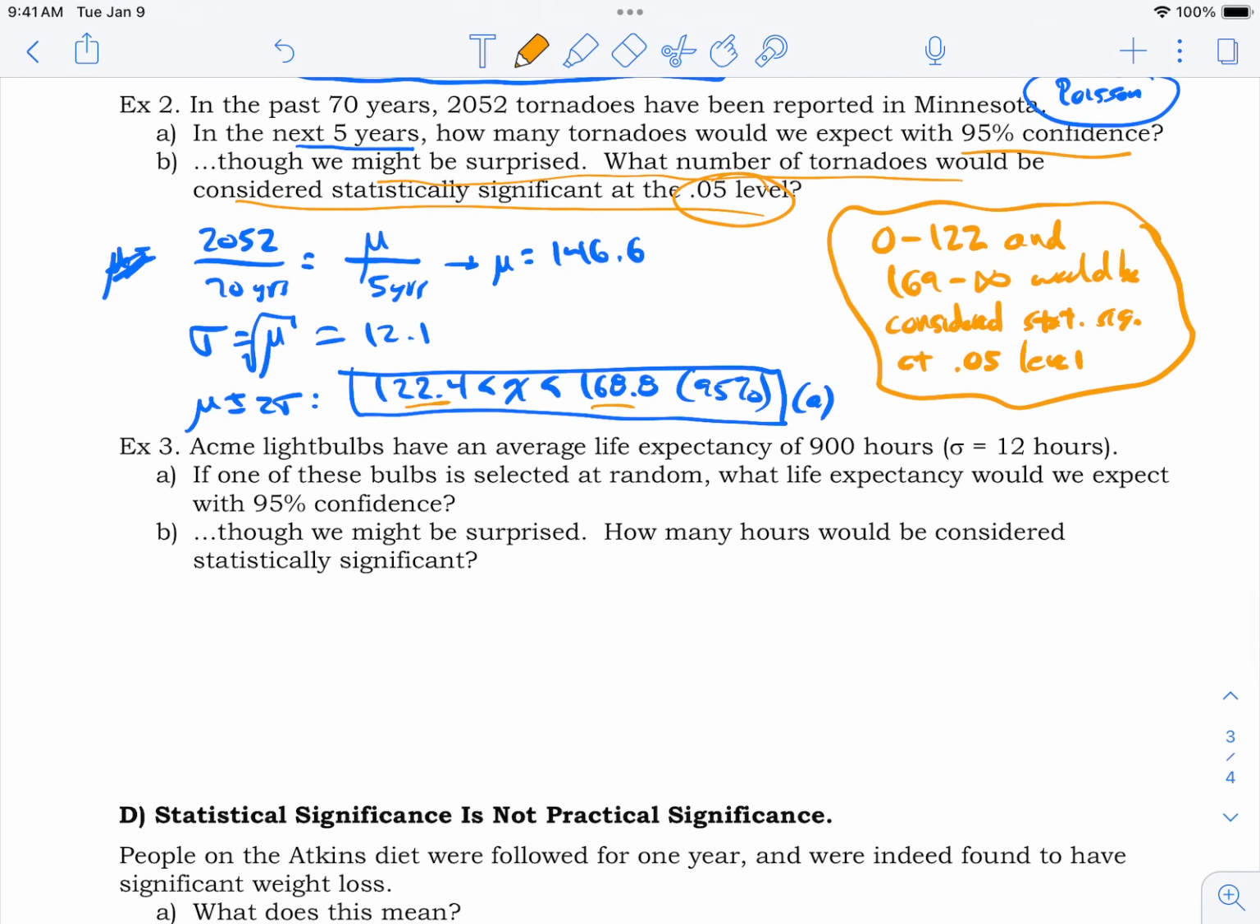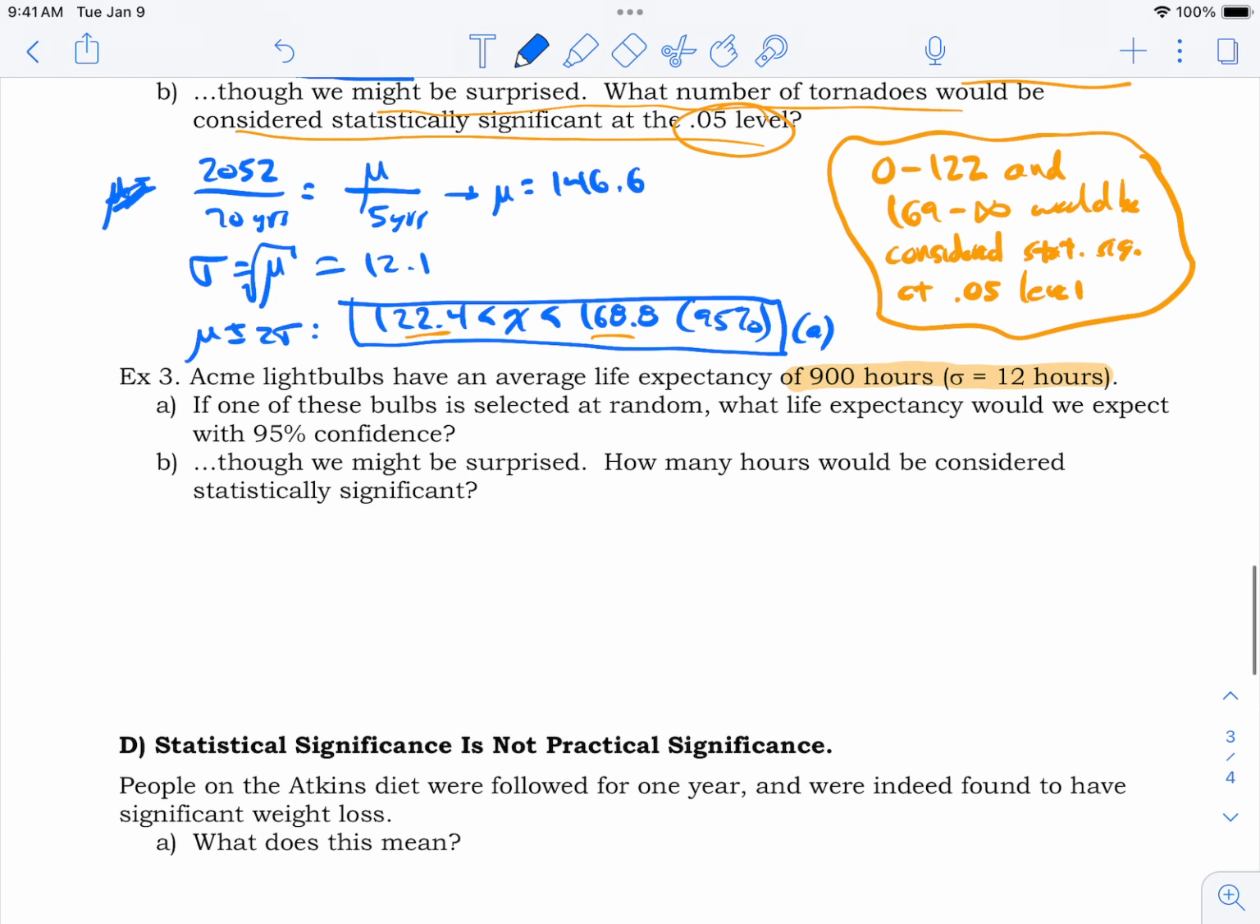Okay, Acme light bulbs have an average life expectancy of 900 hours, and they give you the standard deviation. So we don't even have to figure it out. They told us. So this is like a QC technician on the assembly line who tests the light bulbs and comes up with these statistics. Okay, so we're going to select one of these bulbs at random. What life expectancy do we expect with 95% confidence?